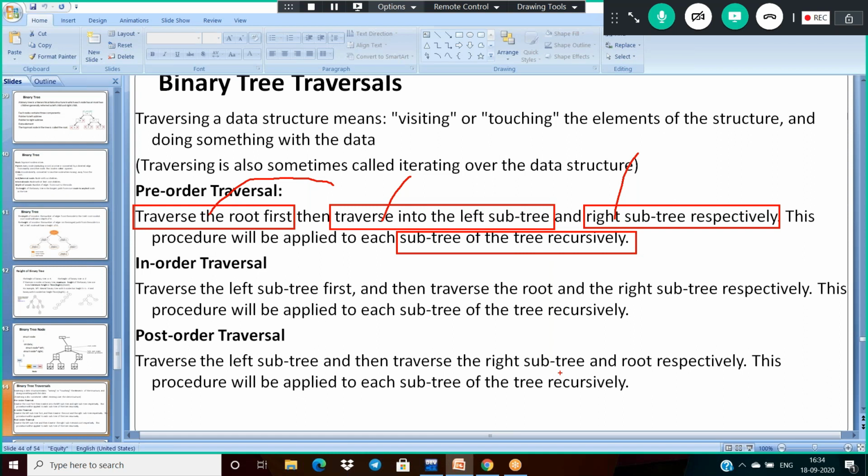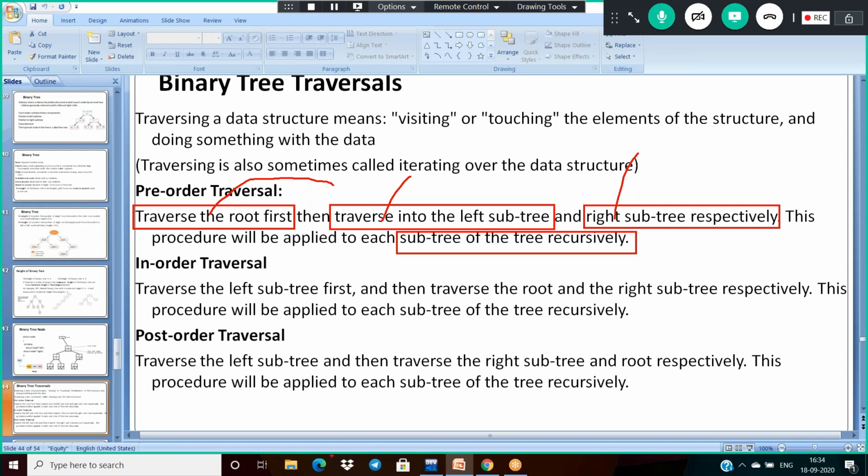Okay, and suppose instead of a child, if you get any other parent node, then again we have to implement this logic for the same subtree. That means we are doing a recursive implementation.